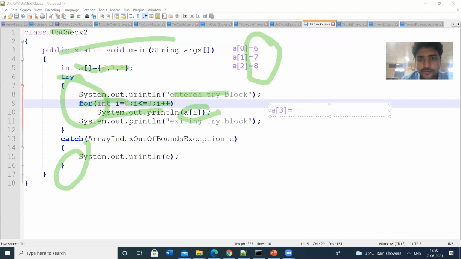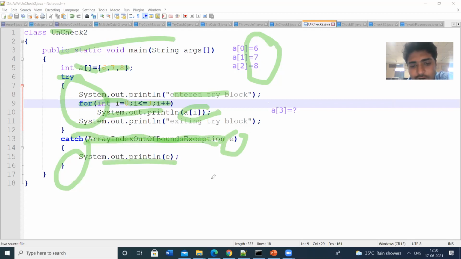But we don't have any value at a of 3. So there is an exception, and the exception will be raised. Then I am printing the exit-the-block message, and I am writing the catch block. Here the class is ArrayIndexOutOfBoundsException. This is an unchecked exception, a runtime exception. The exception object is e, and I am printing that exception. So let us see the output, and then we can modify that program.